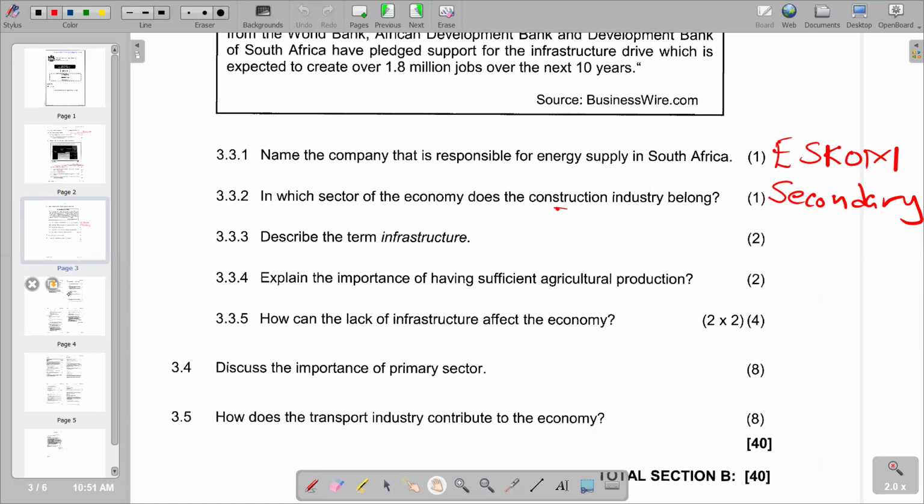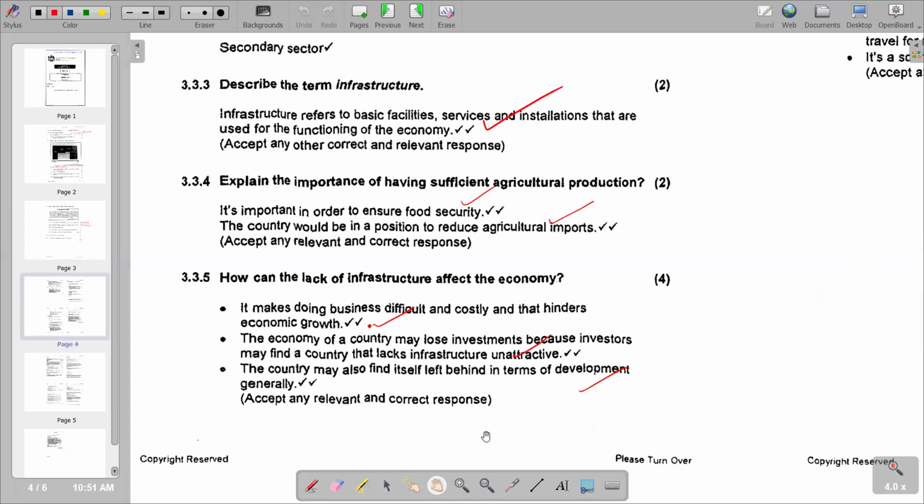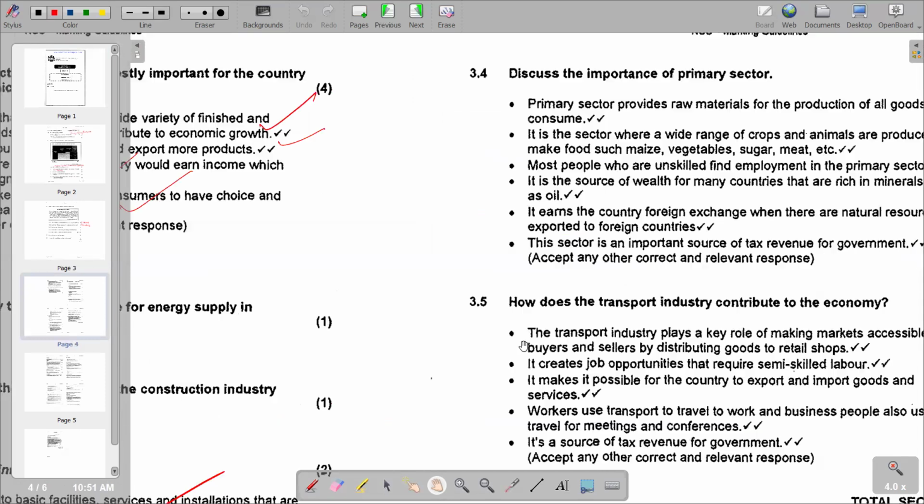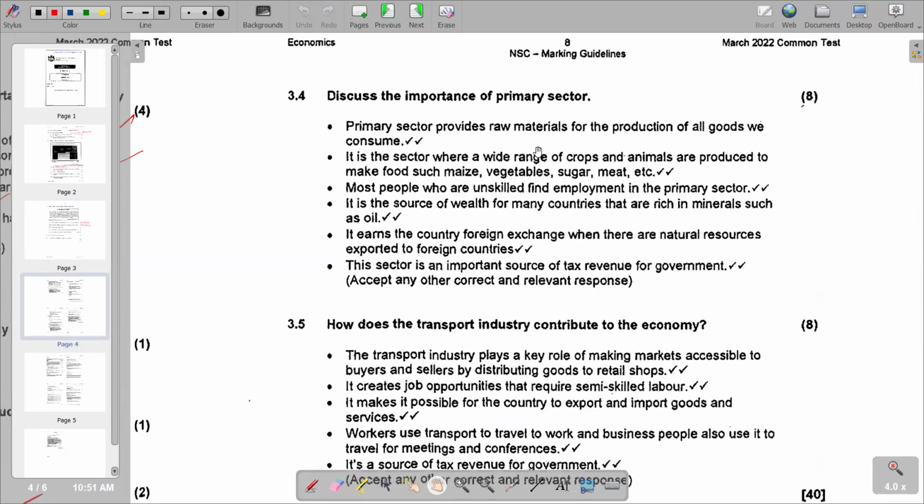So basically, let's go again to other sections and try to see what explanations we have on 3.4. The first one is saying the primary sector provides raw materials for the production of all goods we consume, which is actually correct. Then we go to the next part, which is: it is the sector where a wide range of crops and animals are produced to make food such as maize and vegetables, and people find employment in the primary sector. So the creation of employment is also very important in the primary sector. It is the source of wealth for many countries that are rich in minerals such as oil. Source of wealth, then we go to the next one.